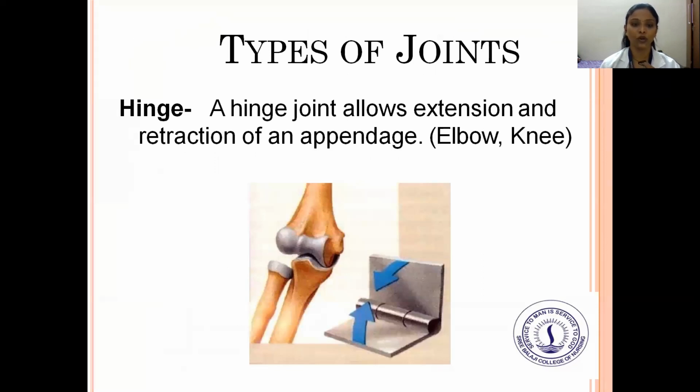What are the types of joints? First, the hinge joint. The hinge joint allows extension and retraction of an appendage, that is the elbow and the knee. An example of a hinge joint is the elbow and the knee, where at the elbow you can retract and extend your bone. That is called a hinge joint.